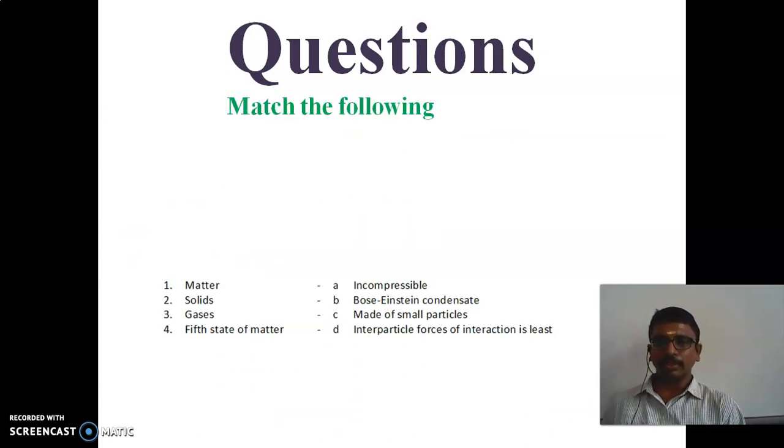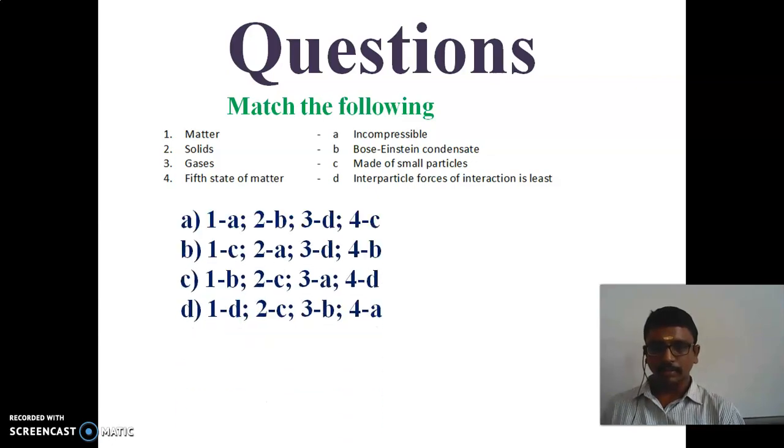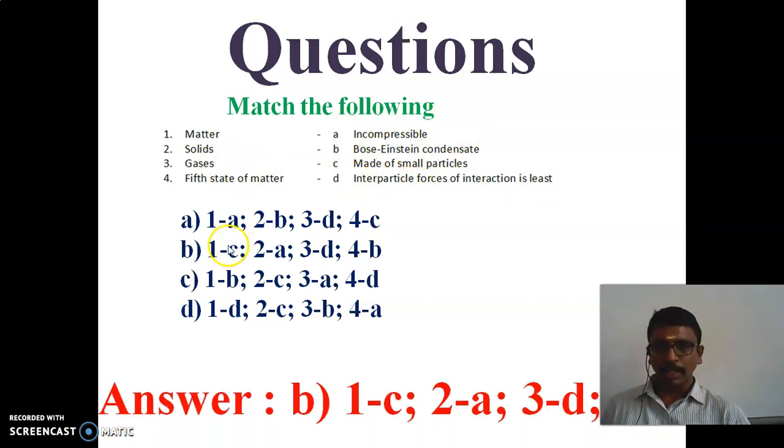The next question is, match the following. First is matter, which is made up of small particles. Solid, it is incompressible. Gases, interparticle force of attraction is least. And the fifth state of matter is BEC, that is Bose-Einstein condensate.